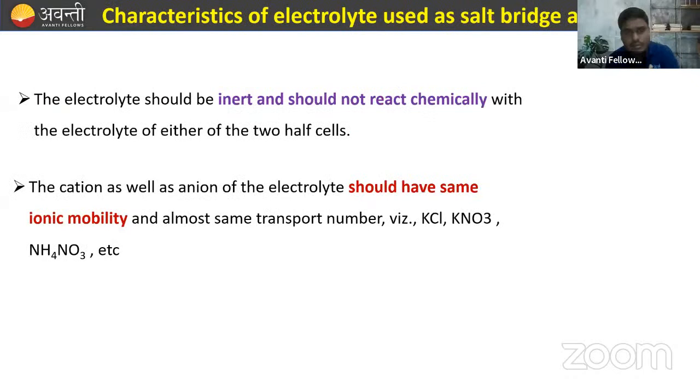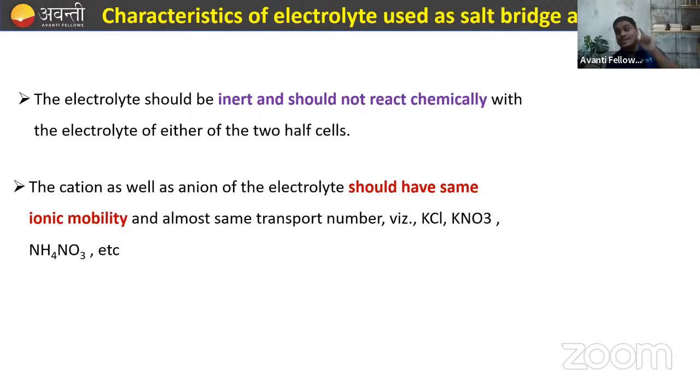Now, what are the characteristics of the electrolyte used in a salt bridge? The electrolyte used in the salt bridge also has some important characteristics. The electrolyte should be inert and should not react chemically with the electrolyte of either of the two half cells, right?